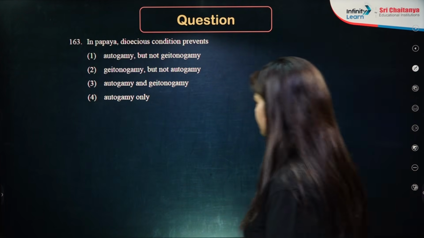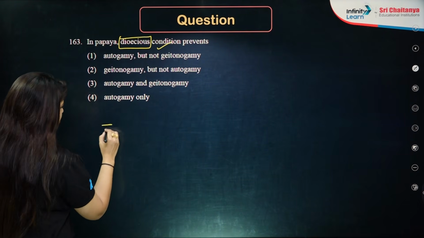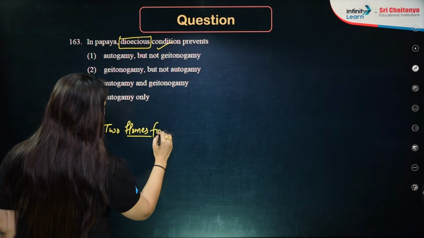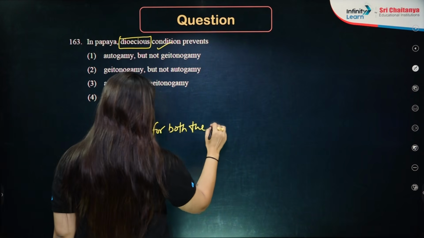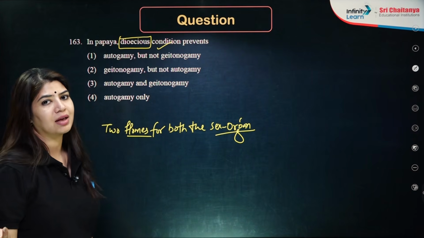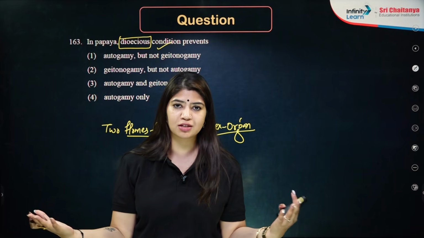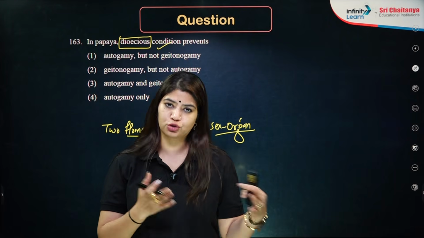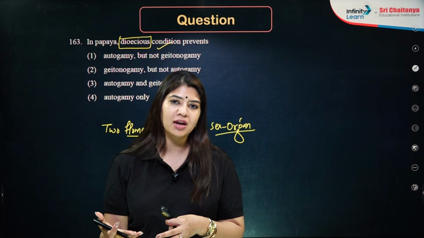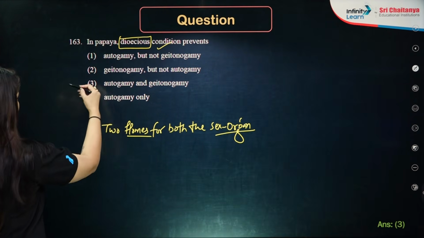Next question. In papaya, dioecious condition prevents what? Dioecious means the two sexes are borne on separate plants. One plant has the male sex organ, and the second has the female sex organ. If we have two separate plants bearing male and female sex organs respectively, it is able to avoid autogamy, which is pollination within the flower, as well as geitonogamy, which is pollination among two flowers of the same plant. So it avoids both autogamy and geitonogamy.